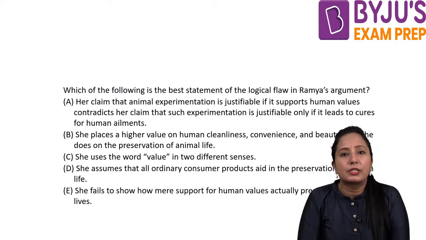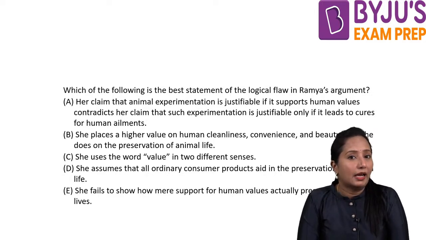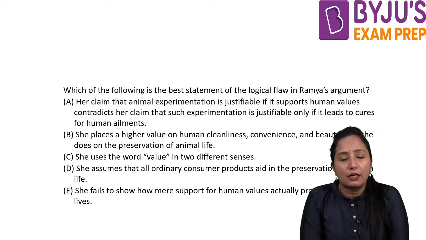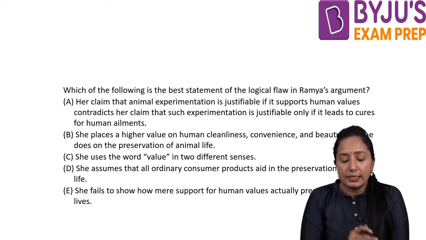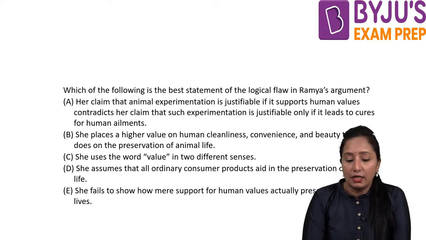So now let us try to see the argument. The one that matches our shadow answer 100% could be our answer. Now you people can go through the options here. When you go through the options, see which one she is basing her idea on, or where she is basically going wrong in justifying things.